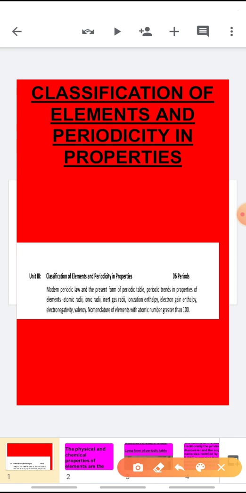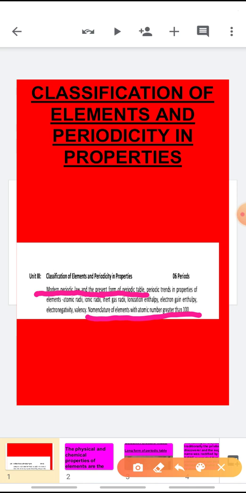The first topic is the modern periodic law and the present form of periodic table. The second topic will be the nomenclature of elements which have atomic number greater than 100.